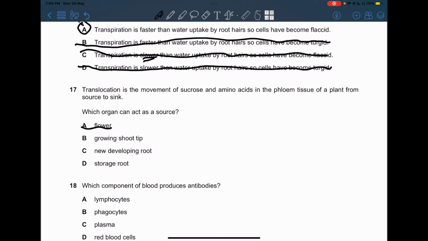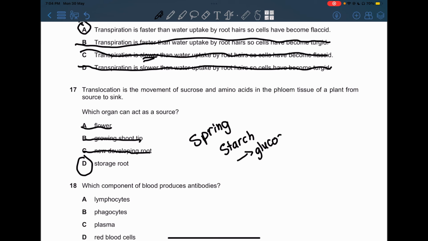Growing shoot tip. Now this is actually a sink, so this will not work. New developing root, this will not work because also it's a sink. Now our only option over here is the storage root. This can act as a source in the spring because there is no photosynthesis up in the leaves, so they will break down their starch and release glucose for the growing leaves in the plant.